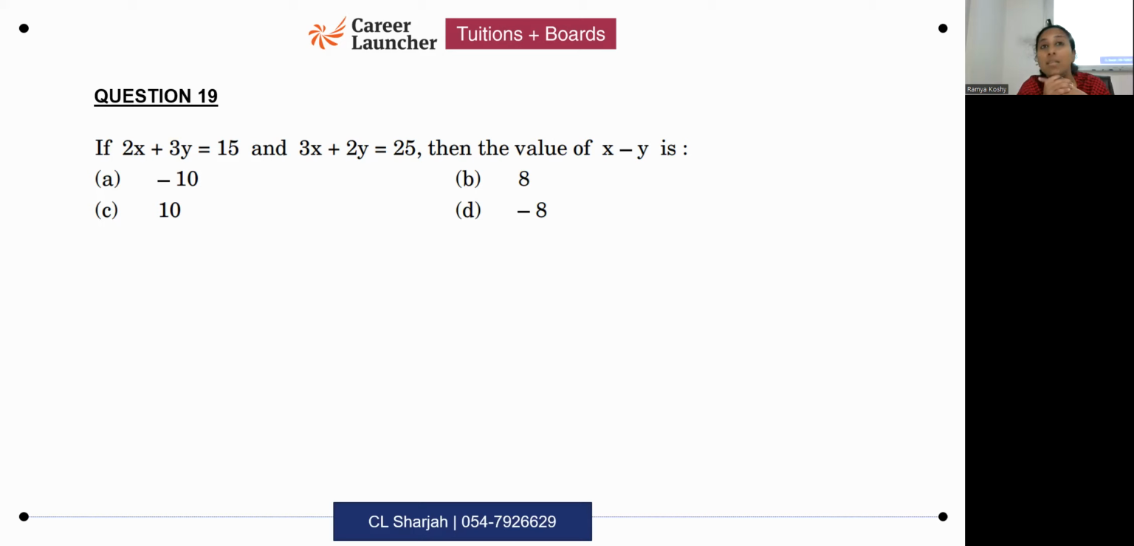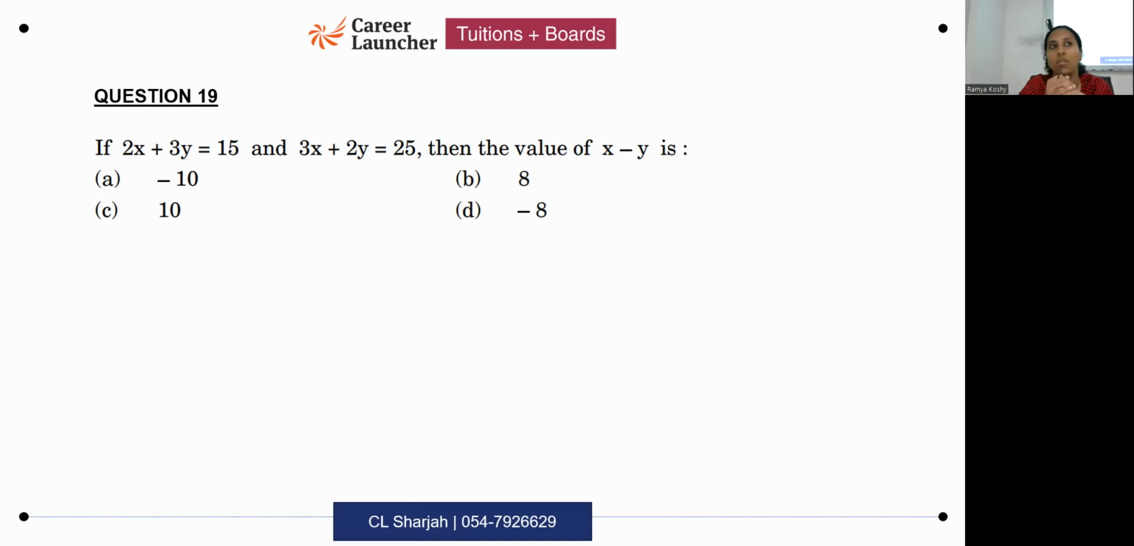I'll directly discuss the shortcut. The longer way, which most of you might be trying out, is finding the value of x and y by using whatever method you've learned, either substitution or elimination. You're finding x and y, then you're finding x minus y. You will get the answer that way. But it is going to be longer compared to the method which I'm going to discuss with you now.